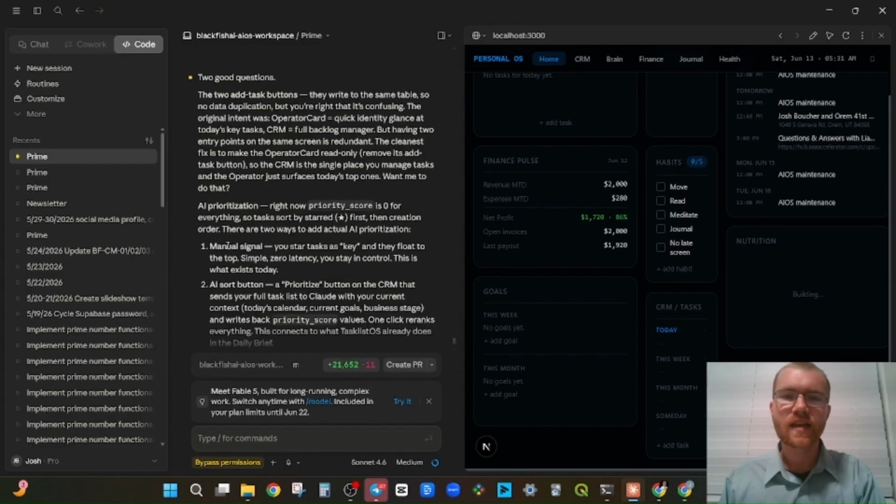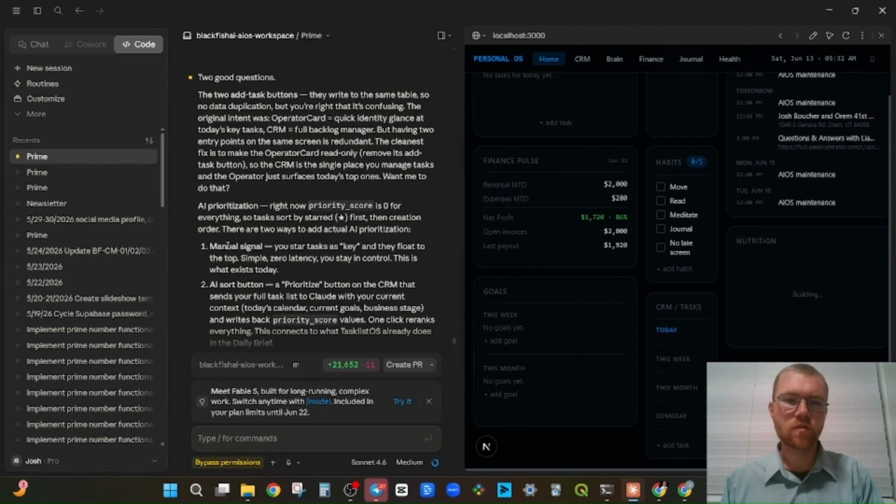The 2 add task buttons write to the same table so there's no data duplication, but you're right that it's confusing. The original intent was operator card, quickly glance at today's key tasks. CRM is the full backlog manager, but having 2 entry points on the same screen is redundant. Operator card read only, so the CRM is the single place you manage tasks, and the operator just surfaces today's top ones. Want me to do that? Yes, but in a minute.